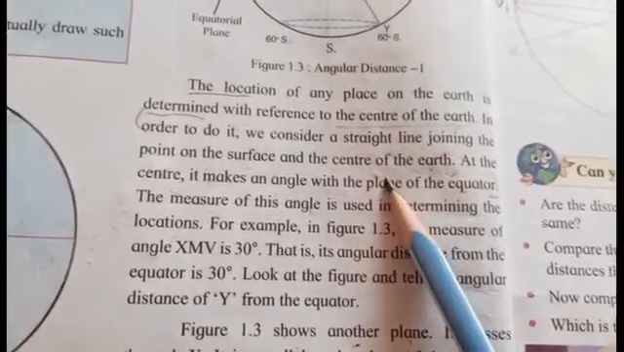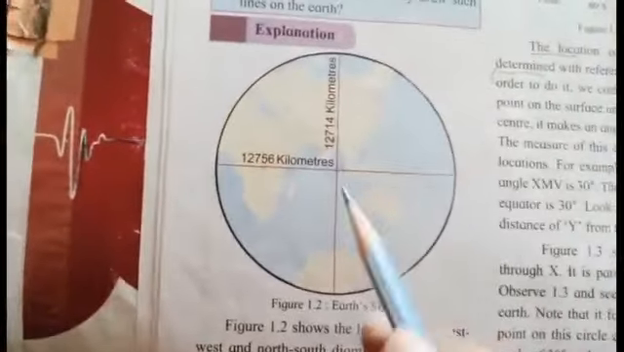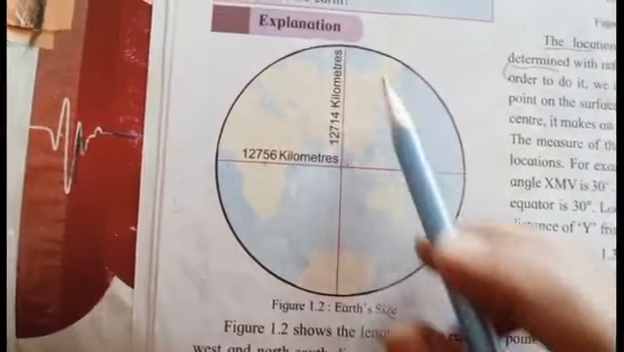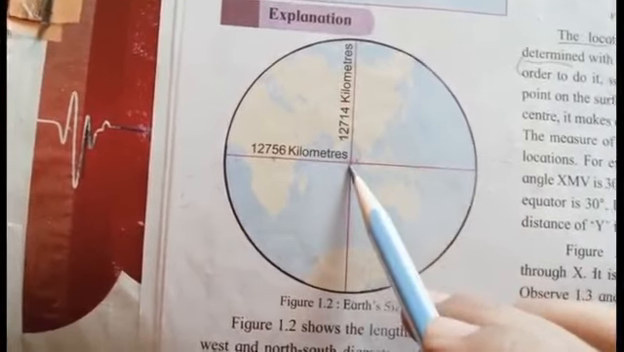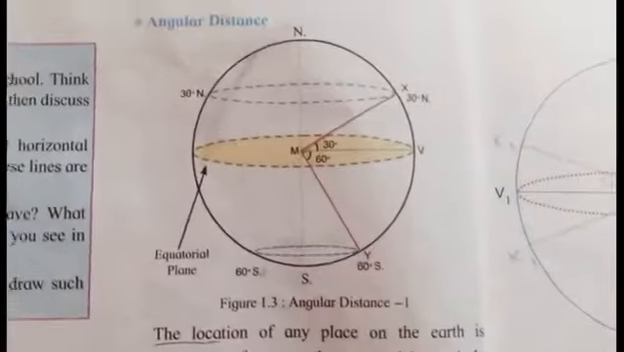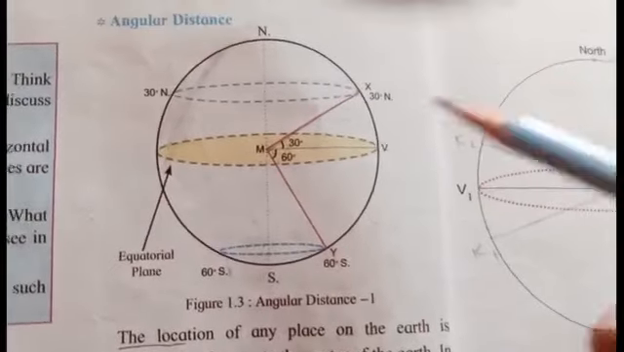A straight line joining a point on the surface and the center of the earth forms an angle. Like in this figure, we can see this is the center of the earth, and this line is joining the center of the earth, and here it makes a 90-degree angle. Likewise, in figure 1.3 we can see